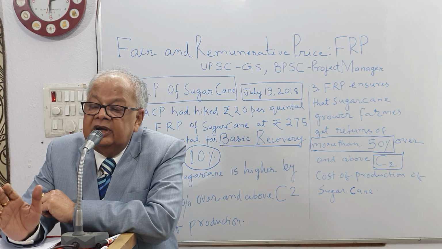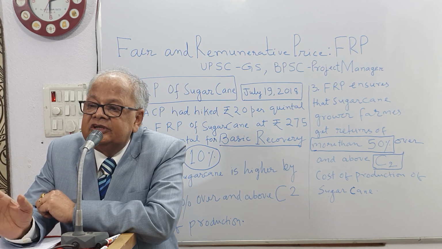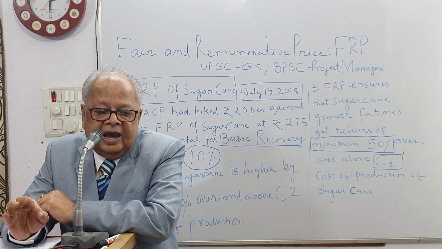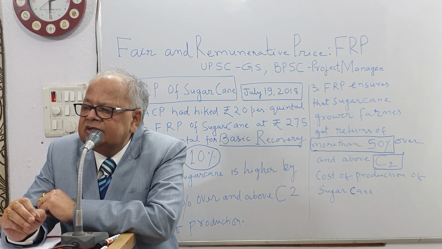That is because of the 98% irrigation facility. And Bihar has 47% irrigation facility.